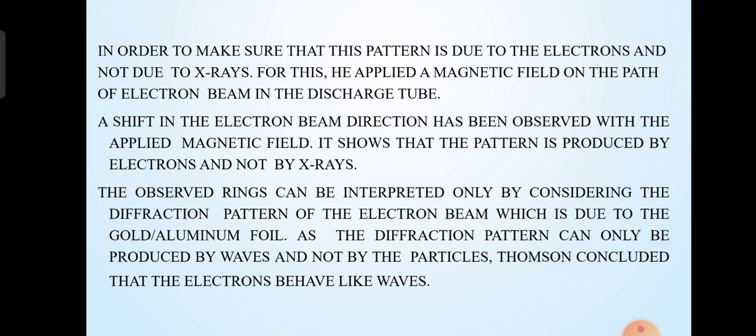It shows that the pattern is produced by electrons and not by X-rays. The observed rings can be interpreted only by considering the diffraction pattern of the electron beam, which is due to the gold or aluminum foil. As the diffraction pattern can only be produced by waves and not by particles, Thomson concluded that the electrons